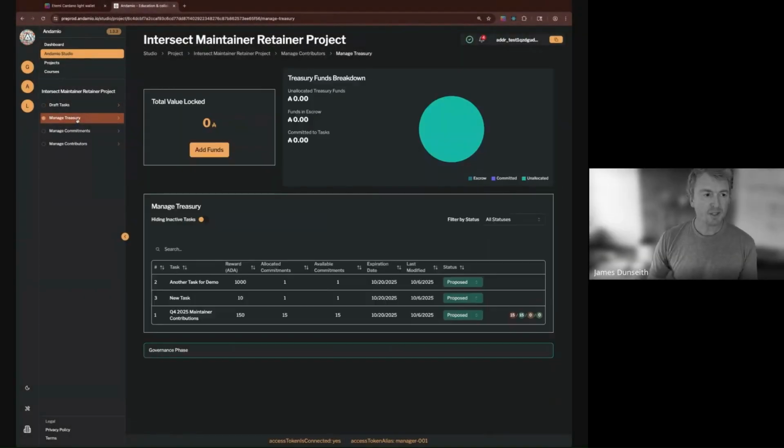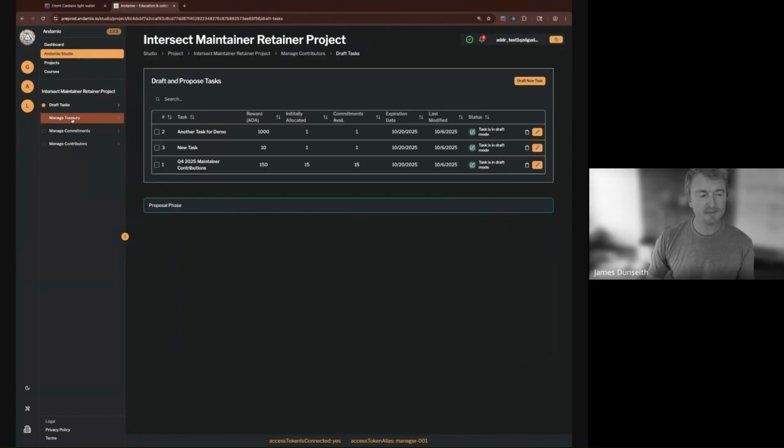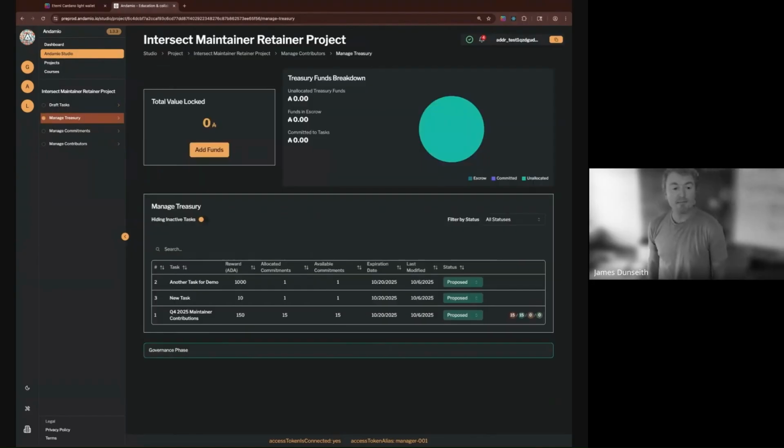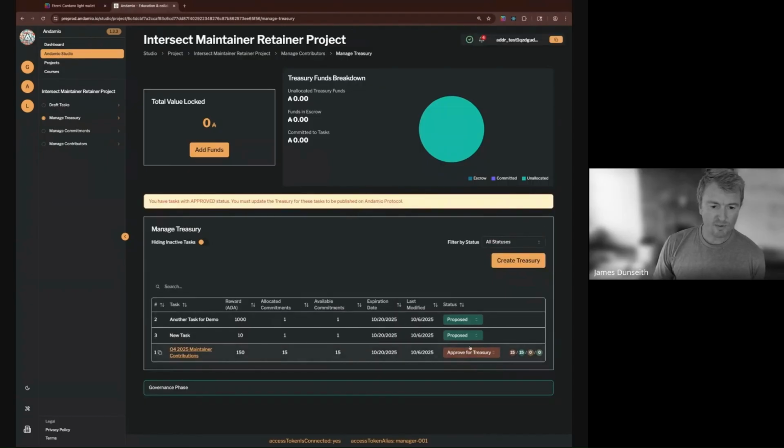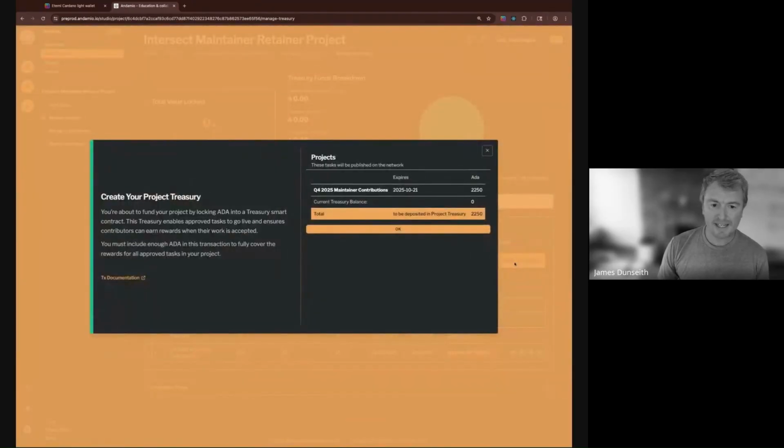I'm going to go to the Manage Treasury view. So we're just working down the checklist on the side of the page. We've drafted some tasks. And now it's time to manage this treasury. This is a form of governance. And what we're going to say is that this one is approved. But the rest, we're going to leave those in proposed state for now. The first time you set up a treasury, you have to initialize it by locking some UTXOs on chain. So when I press this button right here, a new transaction is going to be queued up.